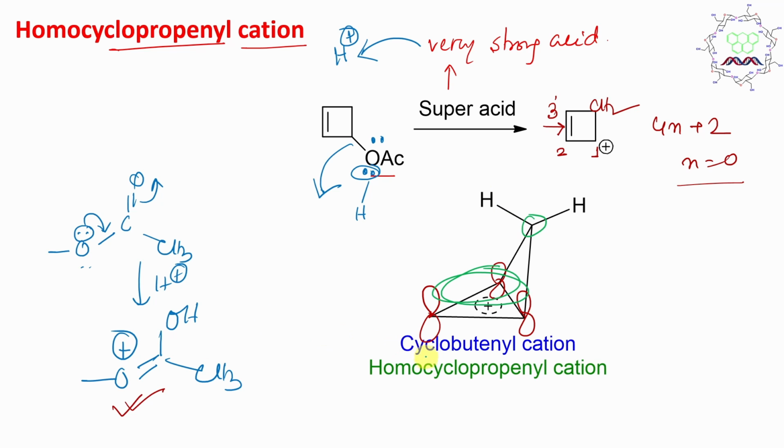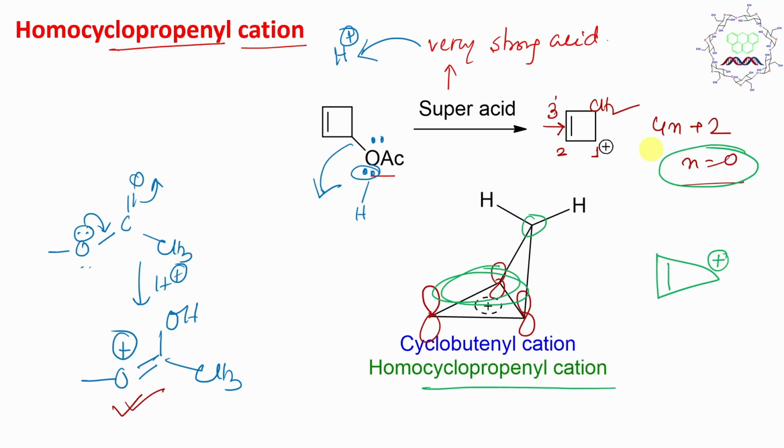So this cyclobutenyl cation could be considered as homocyclopropenyl cation, because we know this cyclopropenyl cation is aromatic in nature, where this n value is equal to 0. I have already made many lectures regarding such things. I have even made a dedicated lecture on cyclopropenyl cation. Please visit it for further learning.